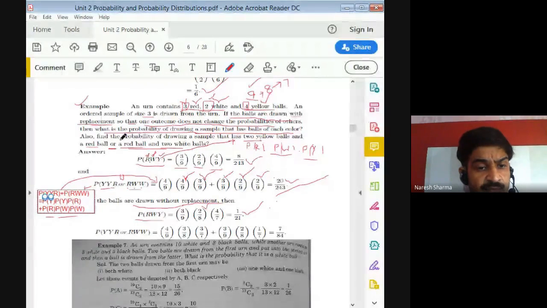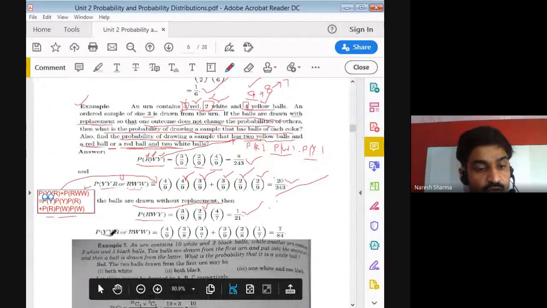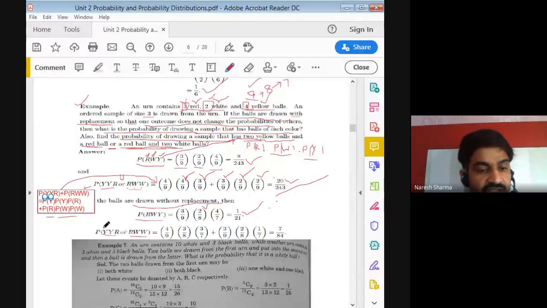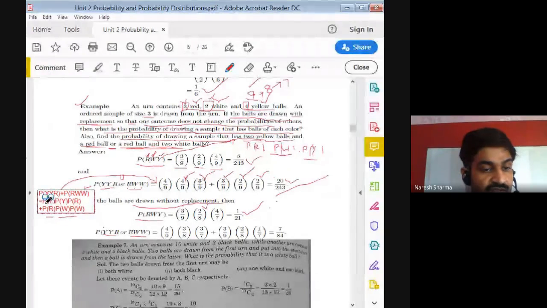Second case in the same problem: the probability of drawing a sample that has 2 yellow balls and 1 red, or 1 red and 2 white balls. So which is your case? 2 yellow, 1 red, or 1 red, 2 white balls. So for this first, we can use this one, right?